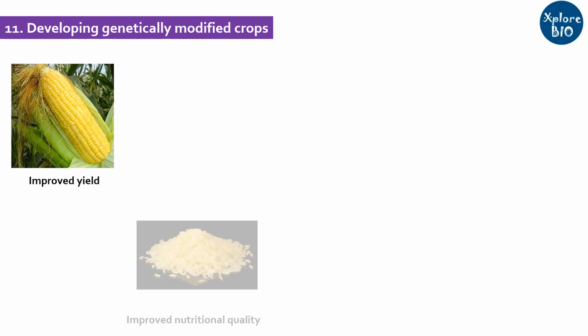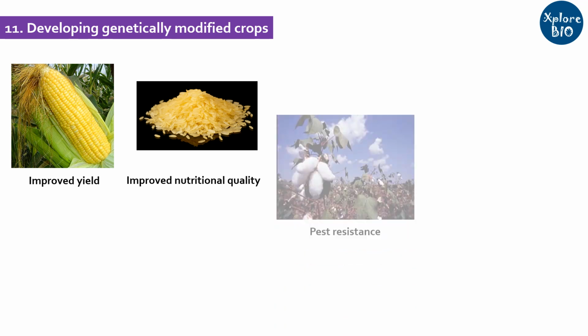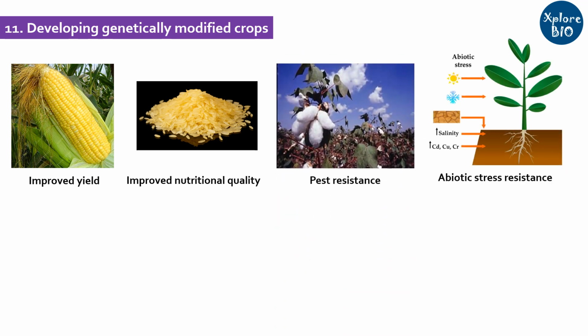Last in my list and one of the most exciting wonders that can be done with tissue culture is developing genetically modified crops. It is a great desire of scientists to have high-yielding plant varieties with better nutritional characteristics, resistance to pests, pathogens, and tolerance to changing environment. For this, breeding is the classic and most accepted approach. You can learn more about breeding in my another video.